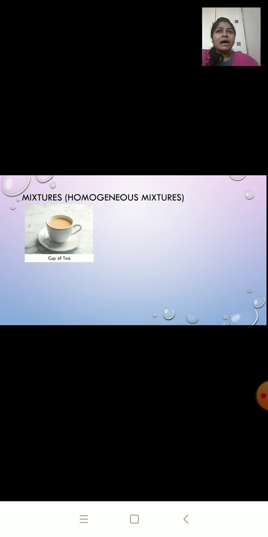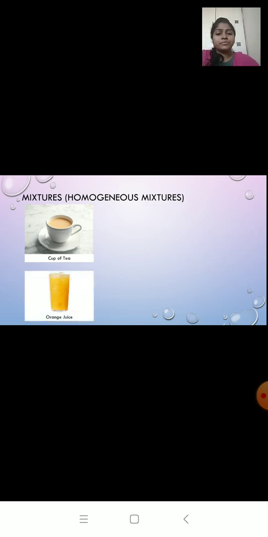But are we able to distinguish sugar from milk? Or are we able to distinguish tea powder from milk? No, we cannot distinguish between tea powder and milk because it looks same throughout. So I cannot distinguish where is the tea leaf or where is the milk.